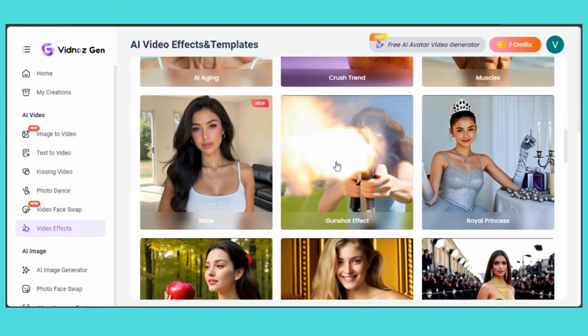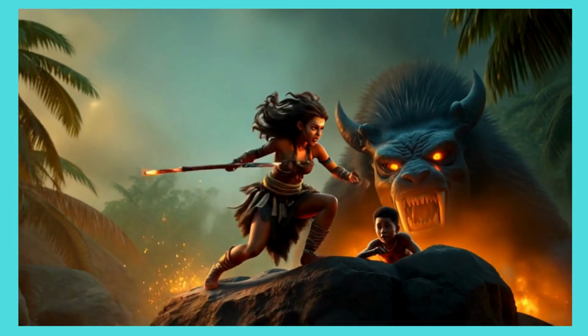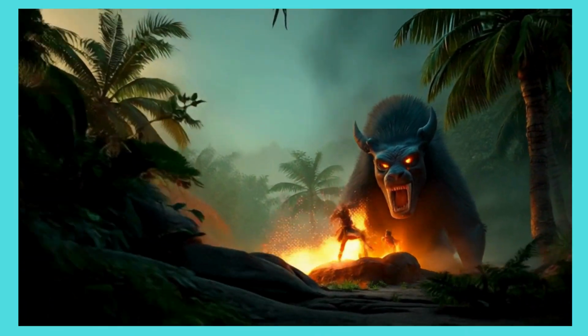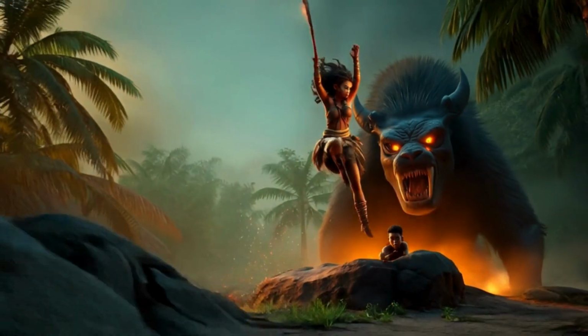First, you need to register and create an account. Just sign up using the link in the description box below. Once you are in, it will take you straight to this easy to use interface.